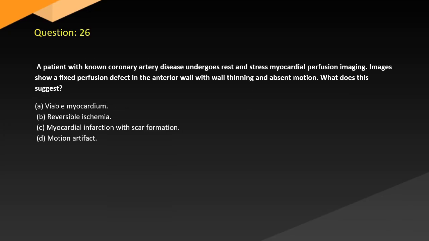Question 26. A patient with known coronary artery disease undergoes rest and stress myocardial perfusion imaging. Images show a fixed perfusion defect in the anterior wall with wall thinning and absent motion. What does this suggest? A. Viable myocardium. B. Reversible ischemia. C. Myocardial infarction with scar formation. D. Motion artifact.